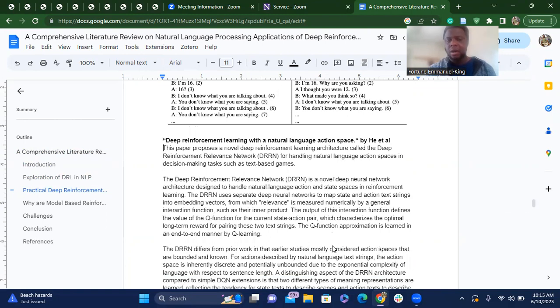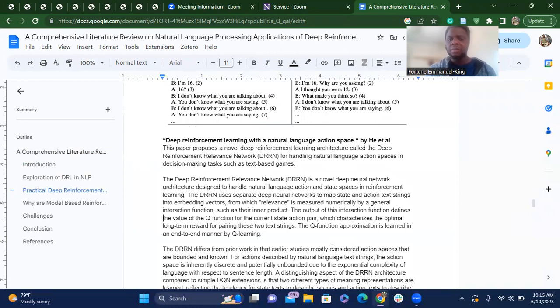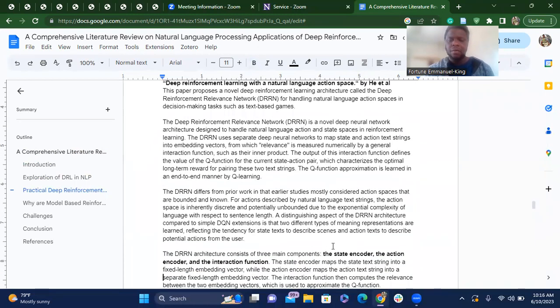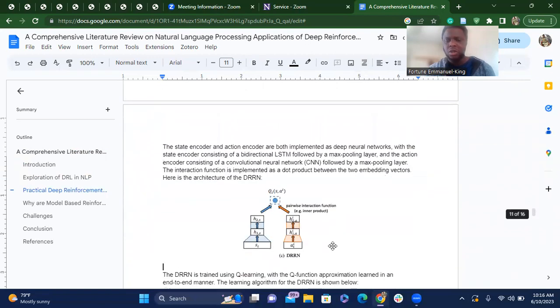So that's that paper. And then the second paper that we review here is He et al., which is deep reinforcement learning with a natural language action space. The idea here was to play a few text-based games using some network, and they found that this deep reinforcement relevance network creates speech and measures it based on the relevance to the conversation. And the structure of that is this.